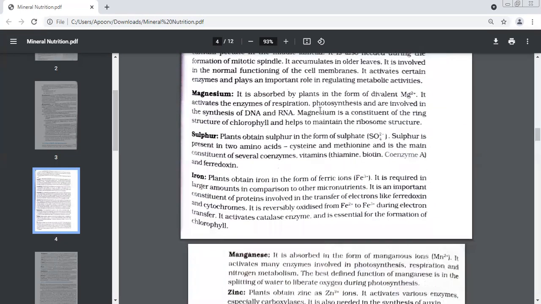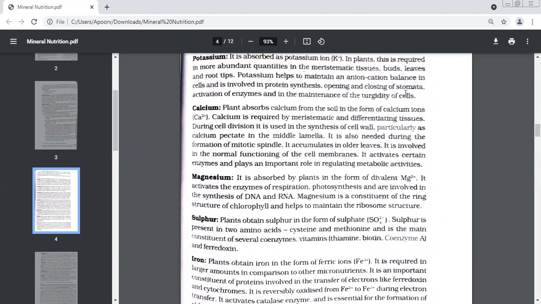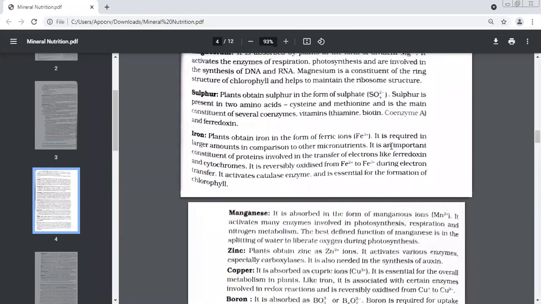Magnesium. This is absorbed by the plants in the form of magnesium ions. This activates the enzymes of respiration, photosynthesis. It is also involved in the formation of DNA and RNA. It is a part of the chlorophyll also, and it maintains the structure of ribosomes also. What I'm trying to tell you again and again is there are so many functions. There is nothing to panic. Just remember the source and 2 functions. Here the source is magnesium ions. Here we had the source of calcium ions, just 2 functions.